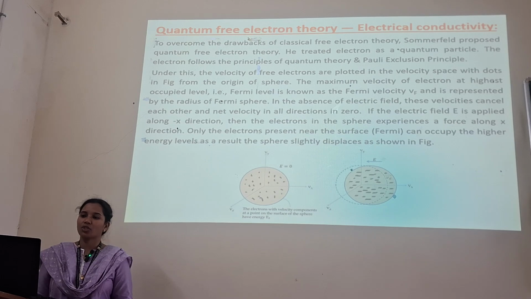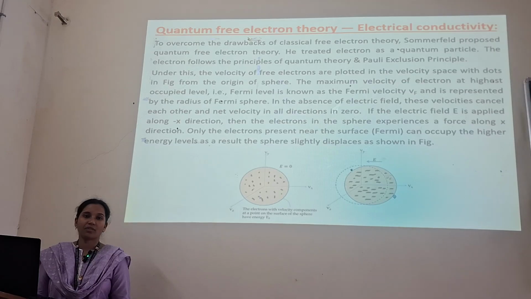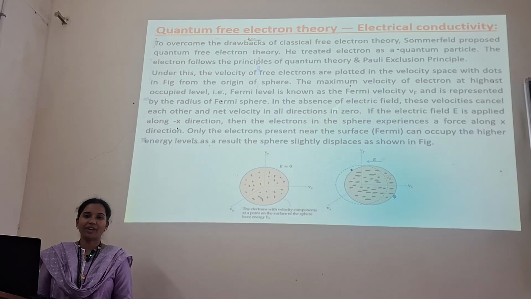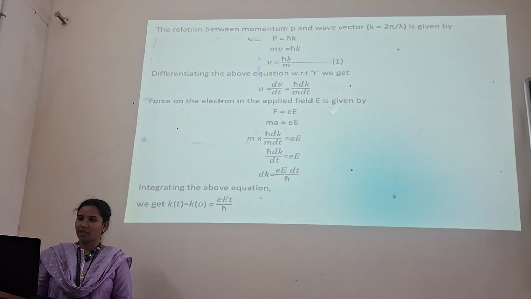So the maximum velocity of an electron at the highest occupied level, that is the Fermi level, is known as the Fermi velocity, which is denoted by Vf and is represented by the radius of the Fermi sphere. Even in the absence of the electric field, these velocities cancel each other and the net velocity in all directions becomes 0. As you can see in the figures, the relation between P and the wave vector k is P equals h cut k.